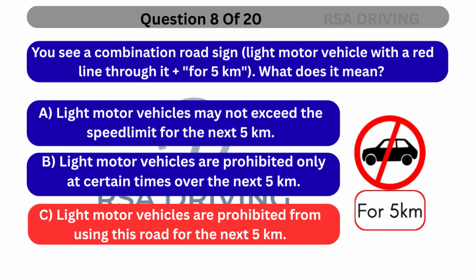The correct answer is C. Light motor vehicles are prohibited from using this road for the next 5 kilometers. The red diagonal line indicates prohibition, and the distance plate shows that the prohibition applies for the next 5 kilometers. Light motor vehicles are not allowed on that road for that distance.